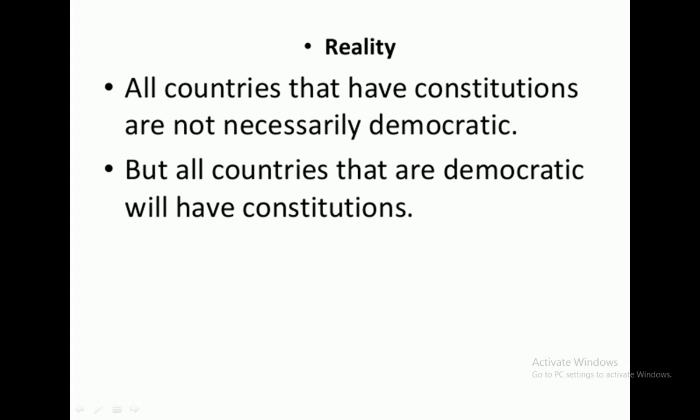Now, what is the reality about the constitution? All the countries of the world have a constitution. For example, USA, France, India, all the countries have their constitution. But it is not necessary that the country will be democratic. It means the country may be democratic or non-democratic. They have their constitution, but all the democratic countries have a constitution.